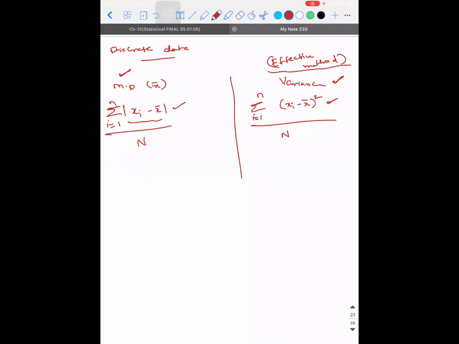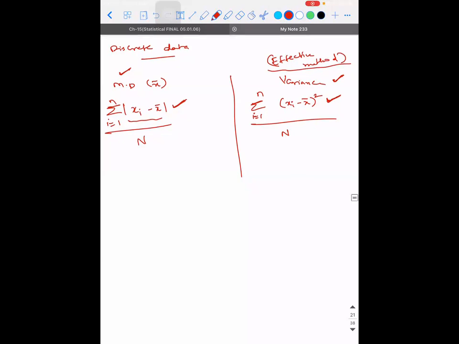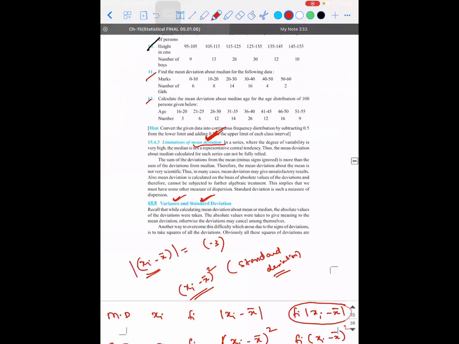To put it in simple logic, what I'm trying to say is here also you're ignoring the minus sign. In variance also you're ignoring the minus sign. But what are you doing in the case of mean deviation method? You're ignoring the minus sign by taking the modulus of it. In the case of variance, you're ignoring the minus by doing the square of it. That's it. Is the formula clear? Did you guys understand how it has come? Yes, sir. Understood. Now let's do a problem and see.